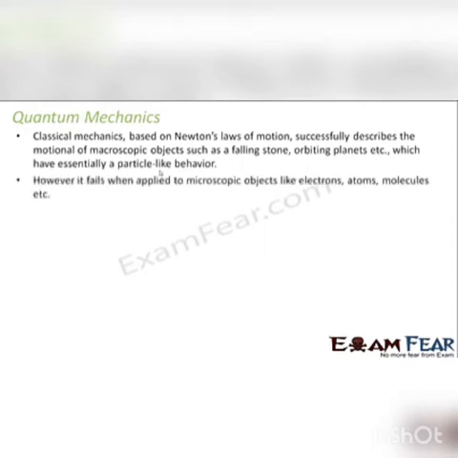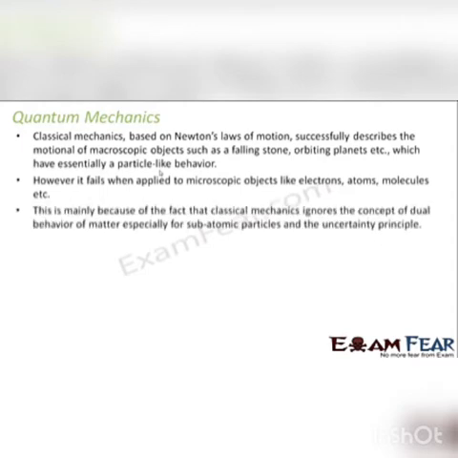However, it fails when applied to microscopic objects. So Newton's laws fail when we try to apply them on microscopic objects like electrons and protons. This is mainly because classical mechanics ignores the concept of dual behavior of matter, especially for subatomic particles, and the uncertainty principle.